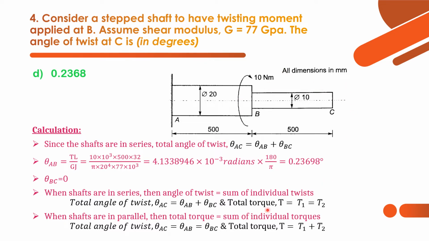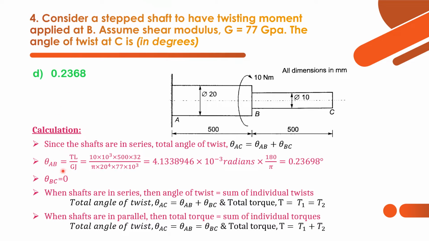So that is why total torque will be one and the same. T is equal to T1, T1 equal to T2. In case the shafts are in parallel, then angle of twist will be same, but total torque will be a summation of individual torques. Now let's get back to the question.